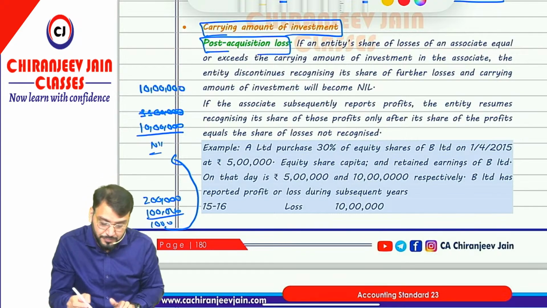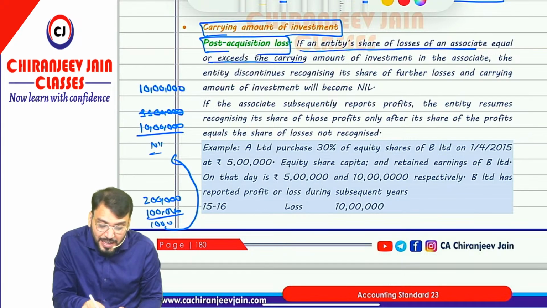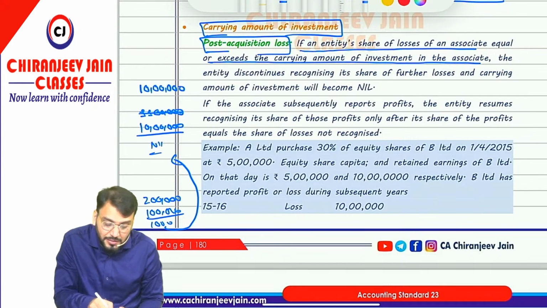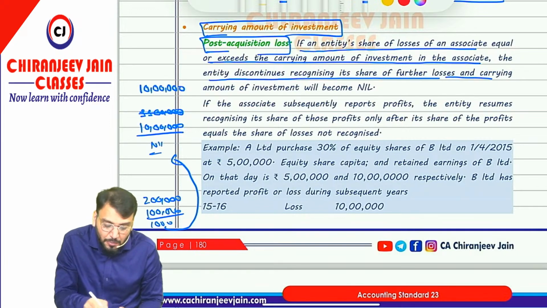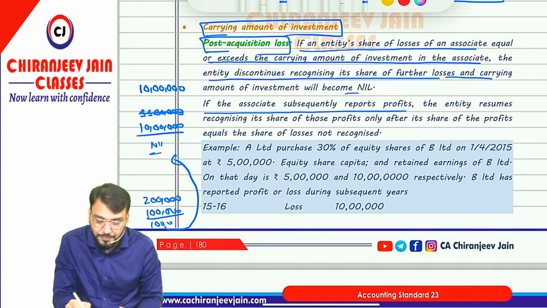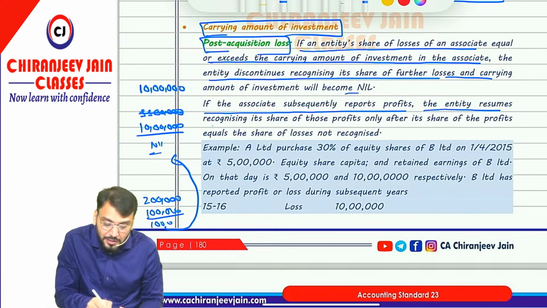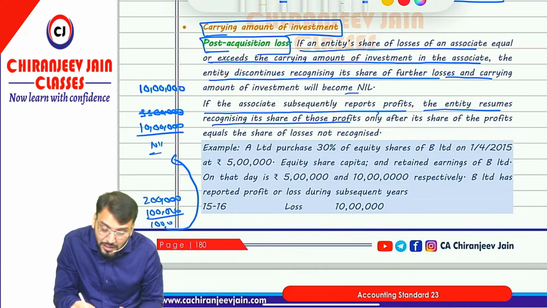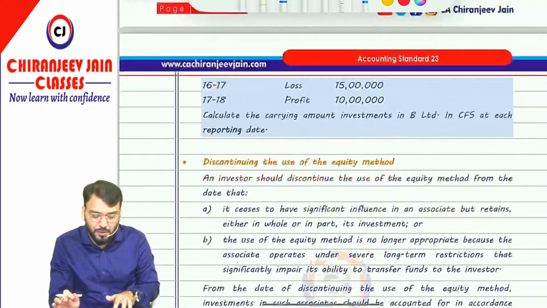Got this point? So if the entity's share of loss of an associate equals or exceeds the carrying amount of investment in the associate, the entity discontinues recognizing its share of further losses and the carrying amount of investment will become nil. If the associate subsequently reports profit, the entity resumes recognizing its share of those profits only after its share of profit equals the share of loss which was not recognized earlier. Got this one? We'll take one question based on this. This is very important from the exam point of view.